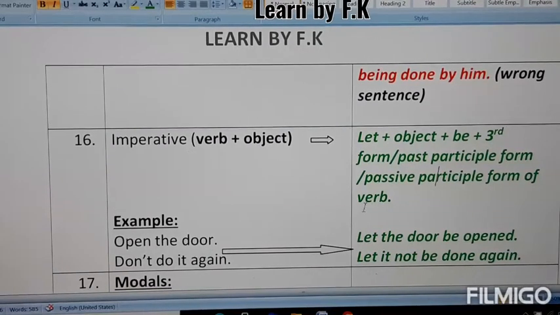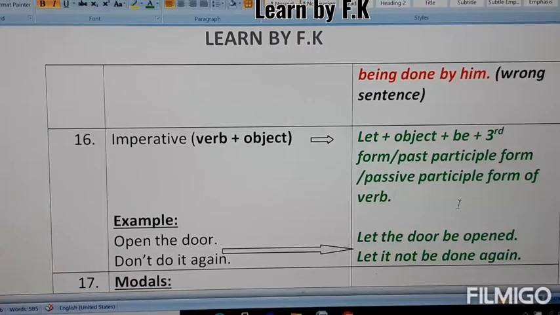So the answer will be let plus object. Here the object is the door. So let the door plus be plus third form of verb. Here the verb is open, so it changes into opened. This is the third form. So the answer will be let the door be opened.